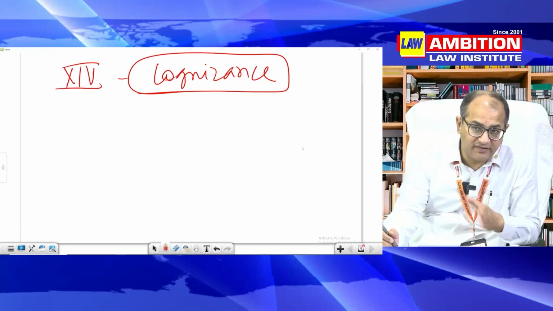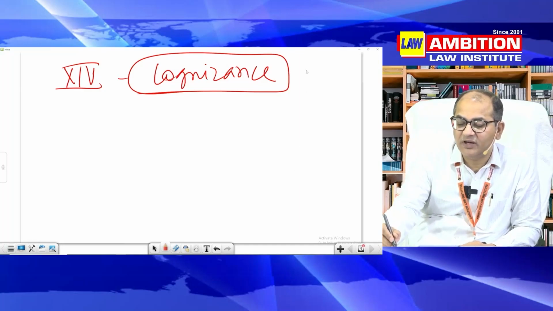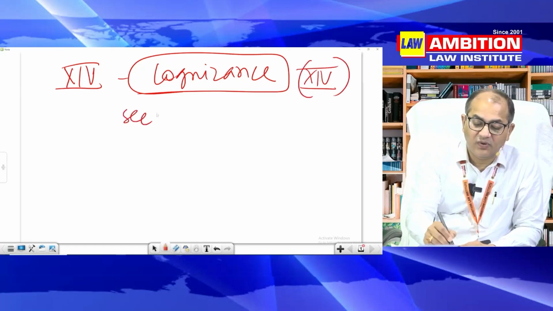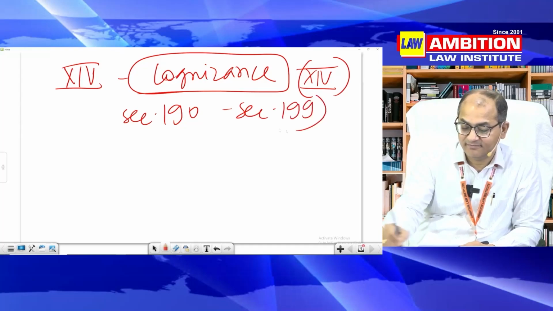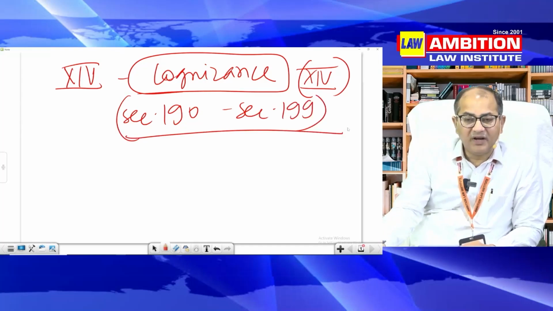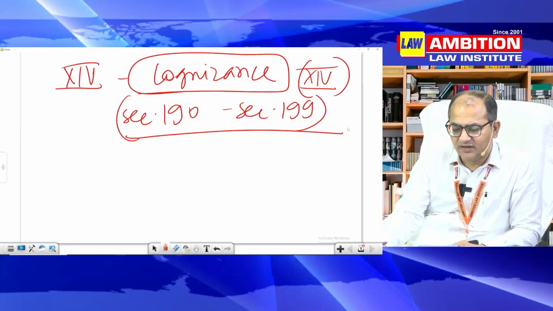Another limitation is here in this chapter, which we are going to look into, chapter 14 of CR.P.C., section 190 to section 199. Memorization of these sections is not a very difficult task if you understand the logic, the arrangement of sections here and there.